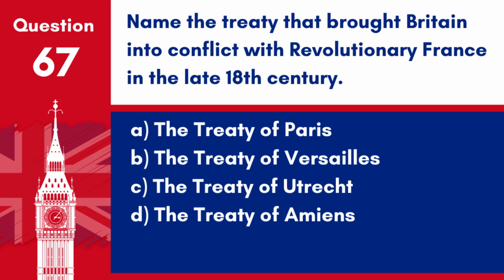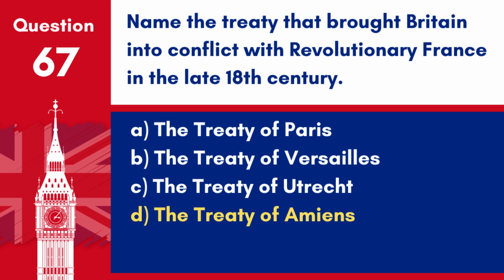Question 67. Name the treaty that brought Britain into conflict with revolutionary France in the late 18th century. A. The Treaty of Paris. B. The Treaty of Versailles. C. The Treaty of Utrecht. D. The Treaty of Amiens.